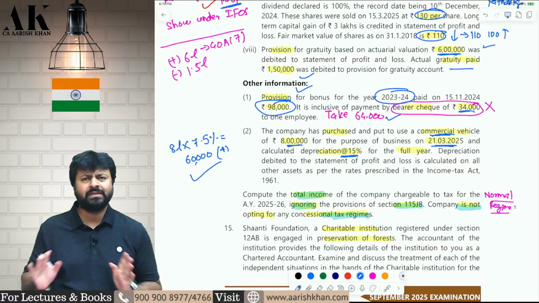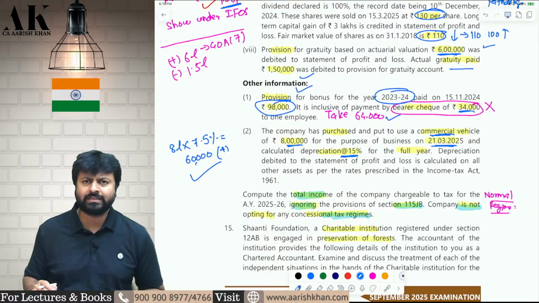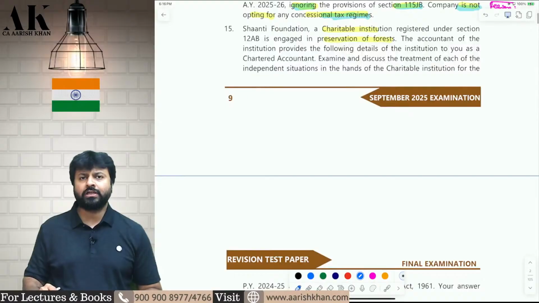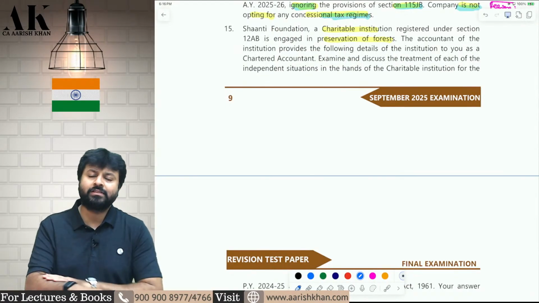A very simple question. They have not asked us to compute the tax liability, so I am not computing tax liability in this particular question. Is this question clear to all of you? Please tell me. I will go ahead with the next question then. Fast. Very fast. You may reply.